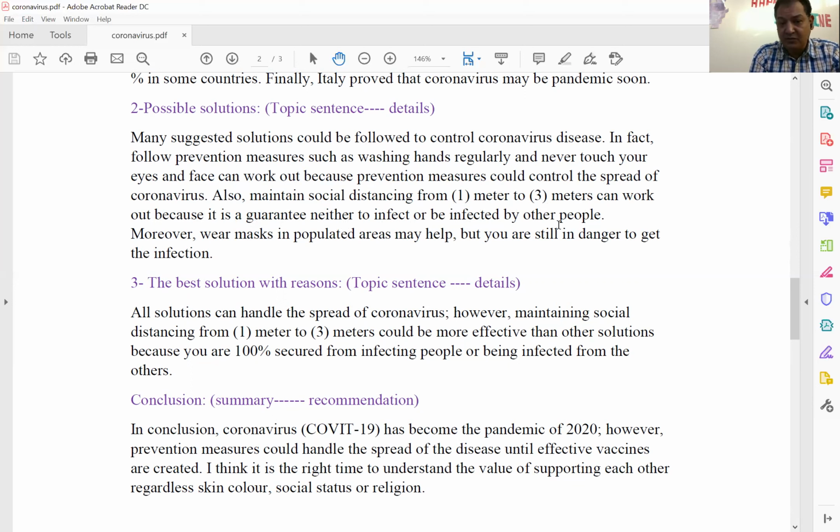A third solution, moreover, wear masks in populated areas may help, but you are still in danger to get the infection. So in this paragraph, I talked about the possible solutions.